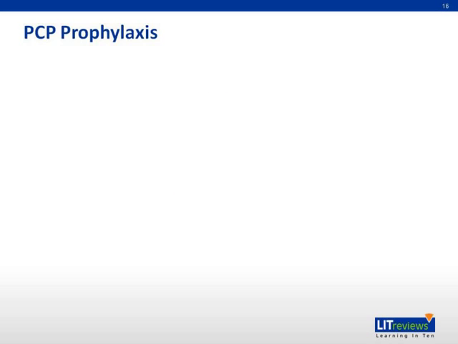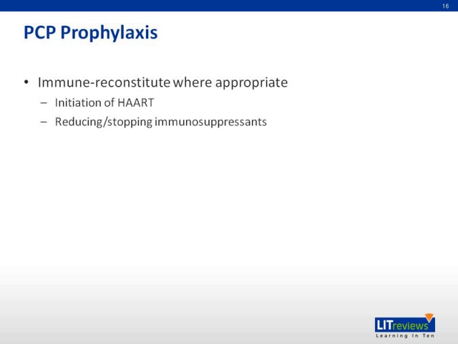Moving on from treatment, we must prevent PCP in the appropriate patients in the appropriate host. We talked about immunocompromised states, and this can happen in HIV patients or non-HIV patients. We have to immune reconstitute our patients where appropriate. For HIV patients, it's through the initiation of antiretroviral therapy. For the non-HIV patients, remember to reduce or stop immunosuppression as appropriate to prevent PCP infections.